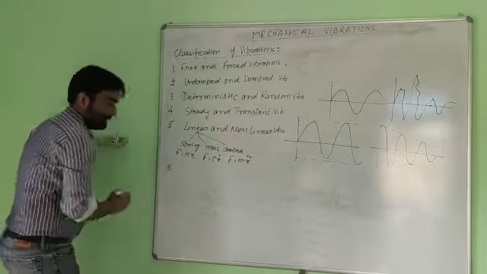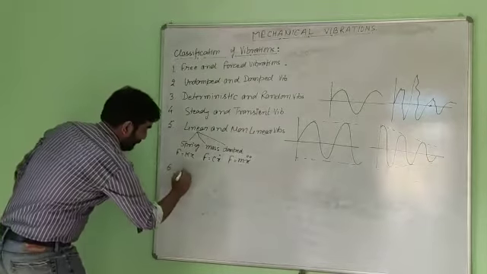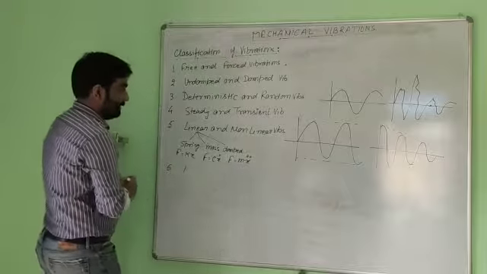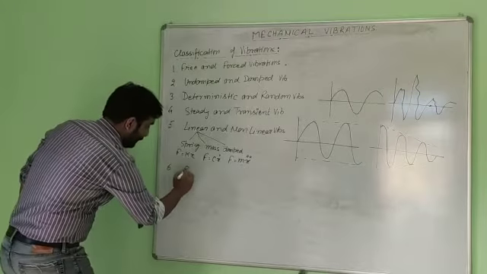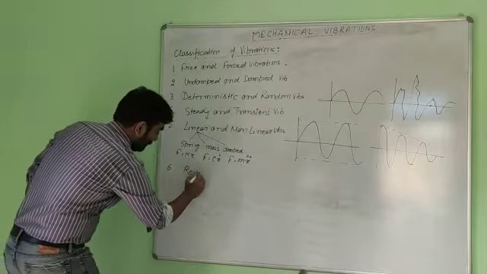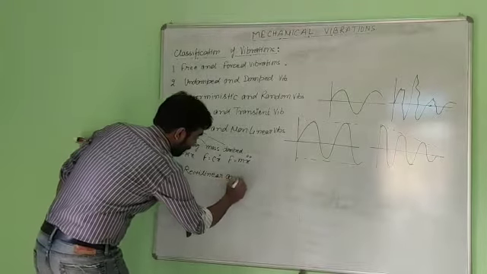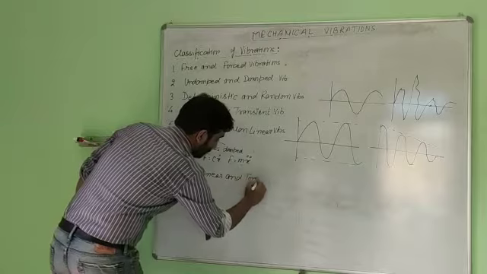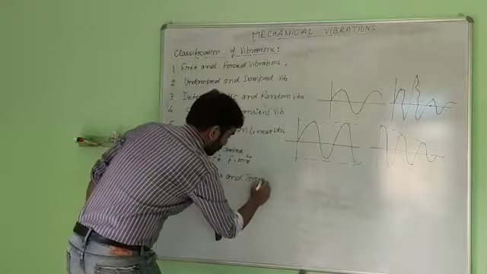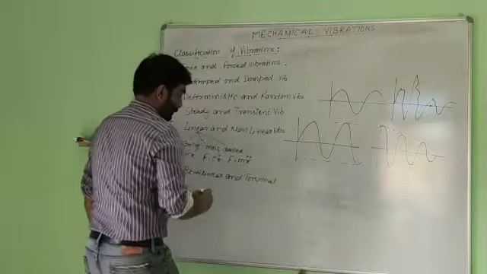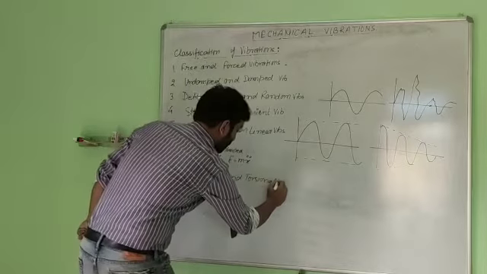The next classification is rectilinear and torsional vibrations.